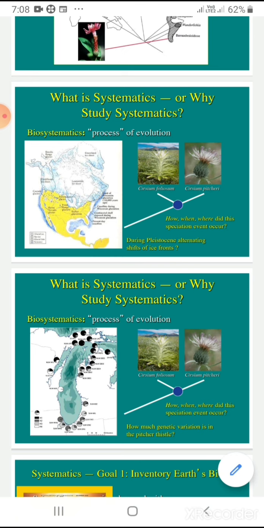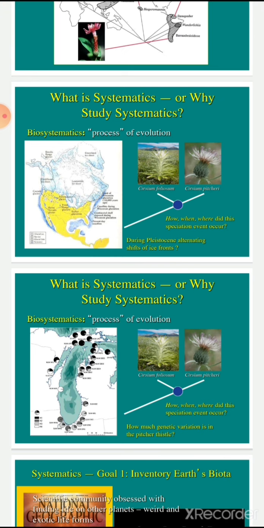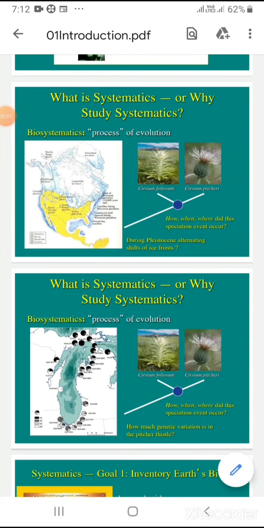Sea level was 125 meters lower than today. Since the last ice age, a sudden rise in temperature opened up new habitat opportunities for plants to colonize. These geological events on Earth gave a chance to the common ancestor of Cirsium foliosum and Cirsium pitcheri to diverge into two different species.